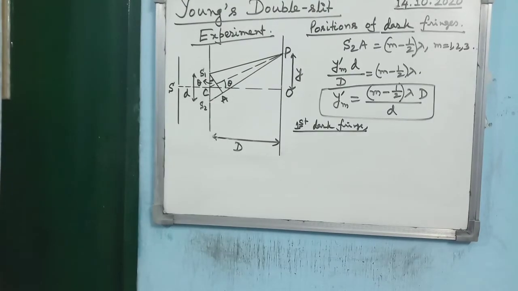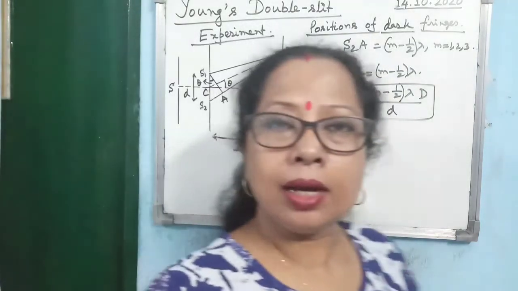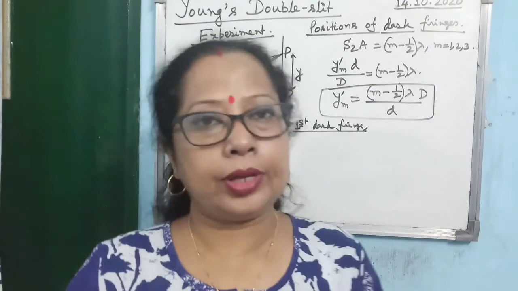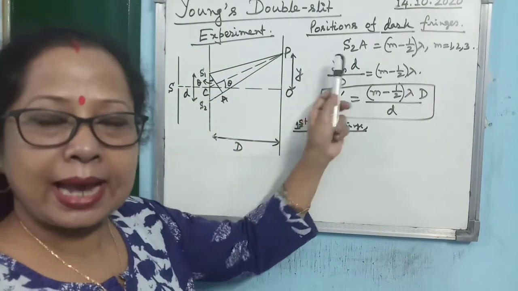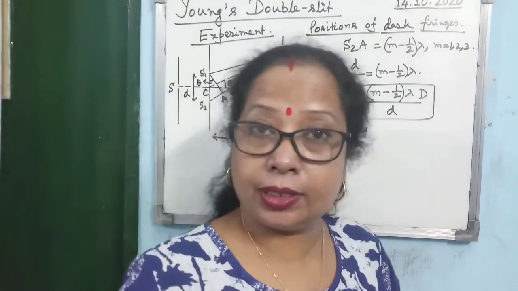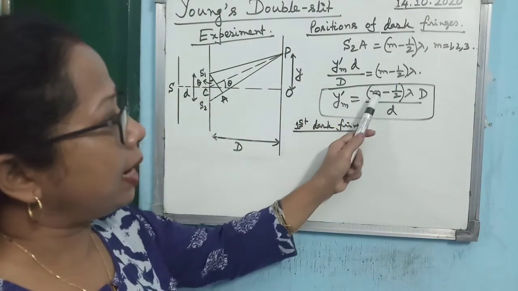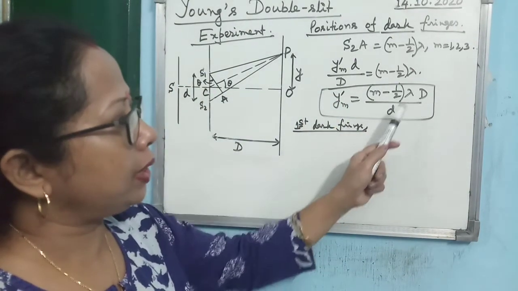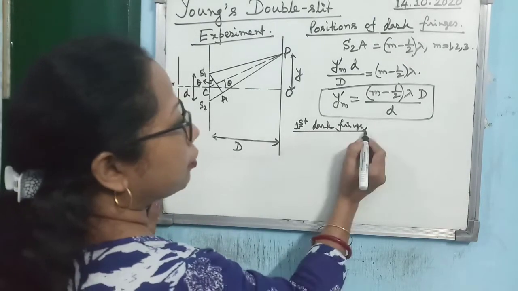So what is the position of the dark fringe? How can you find out? Then the path difference should be equal to (m minus half) into lambda, where m is equal to 1, 2, 3. So you can write here, I have written y_m dash, just to differentiate between the position of bright and dark fringes. Okay. So for dark fringes, y_m dash is given by (m minus half) into lambda into big D by small d.